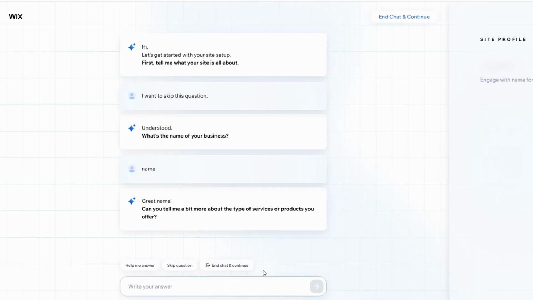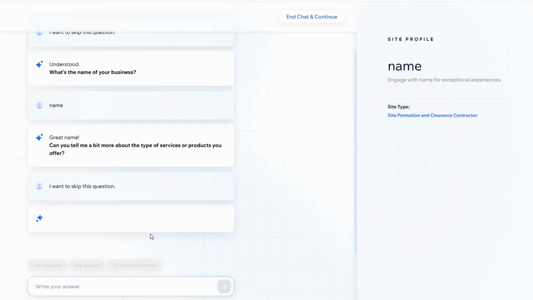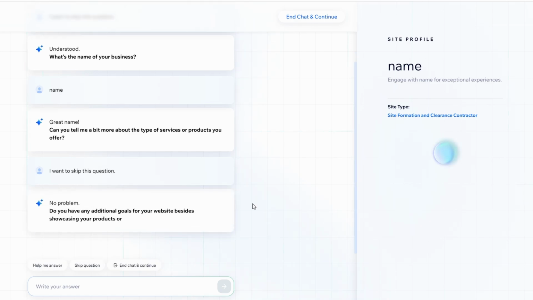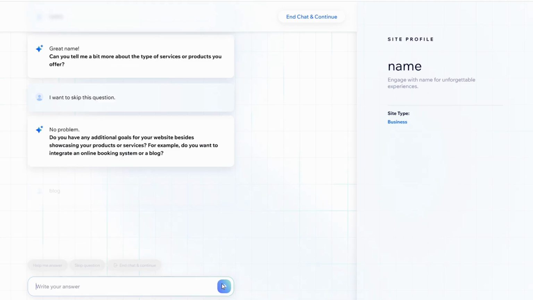Once ADI has generated your website, you can review it. You'll get a basic layout with all the essential elements, like text, images, and buttons. You can make changes if you want, such as swapping images, editing text, or changing the color scheme. When you're happy with your site, click Publish to make it live. Again, you'll get a free wixsite.com domain, but you can upgrade for a custom domain if needed.